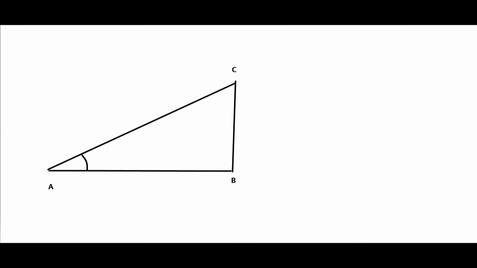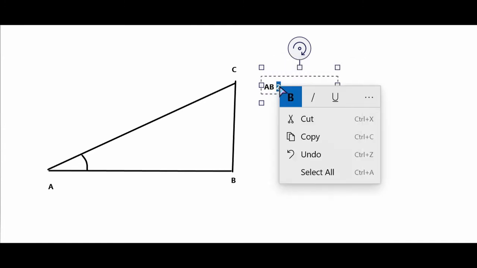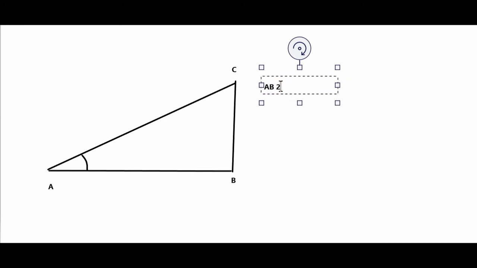Let's write it down with the text here. So AB square. Square is a superscript, and I don't know how to format it, so let us assume this AB2 is AB square, plus BC square, is equal to AC square. Of course, it is not AB2, BC2, it is AB square, BC square, AC square.